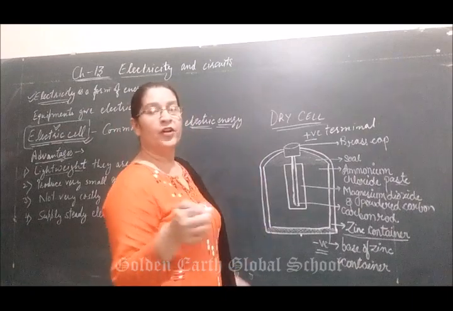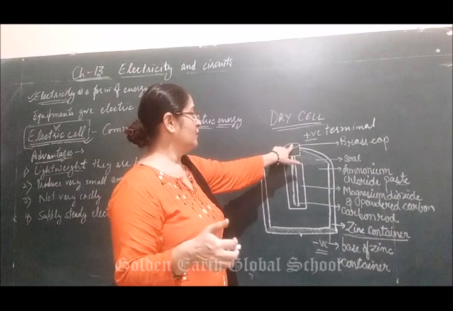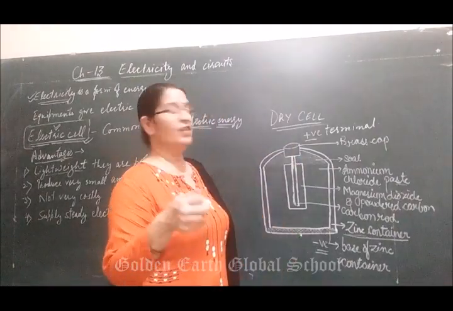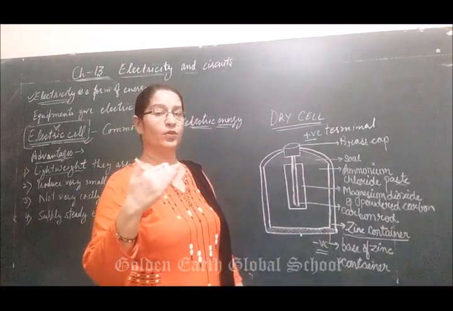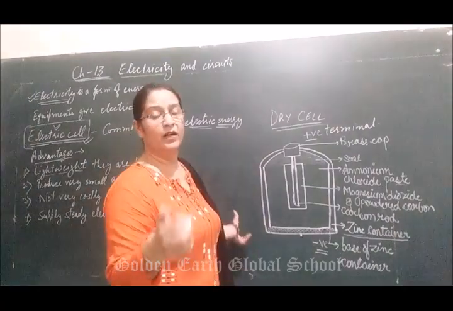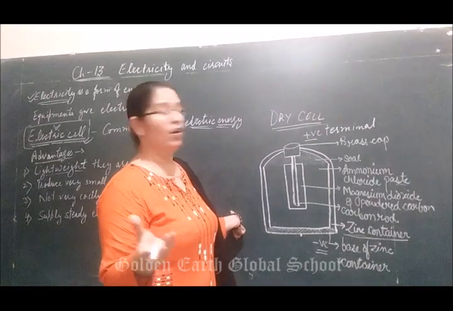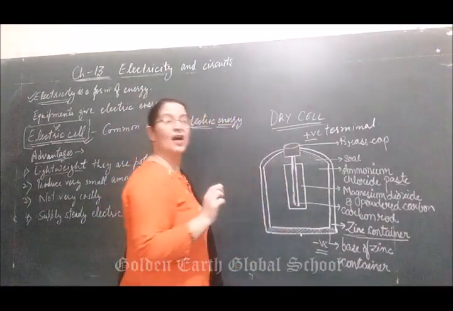When you switch on your torch, the positive terminal is connected with the negative terminal, and with the help of this, electric current starts flowing through it and the bulb in the torch starts glowing.